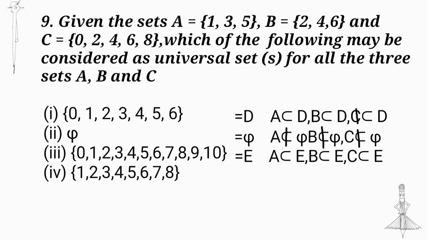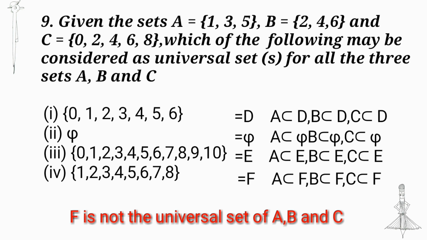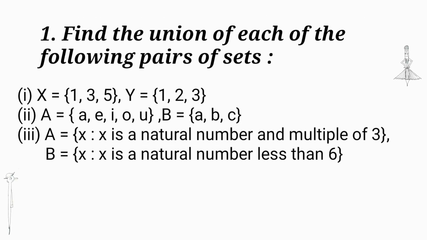Now I take set F is equal to {1, 2, 3, 4, 5, 6, 7, 8}. A is a subset of F, B is a subset of F and C is not a subset of F. So, F is not the universal set of A, B and C. Find the union of each of the following pairs of sets.